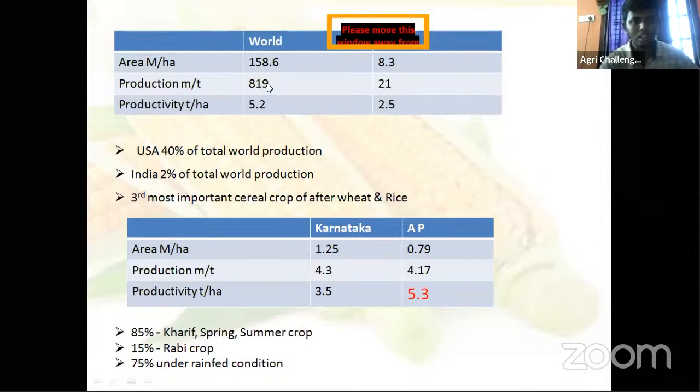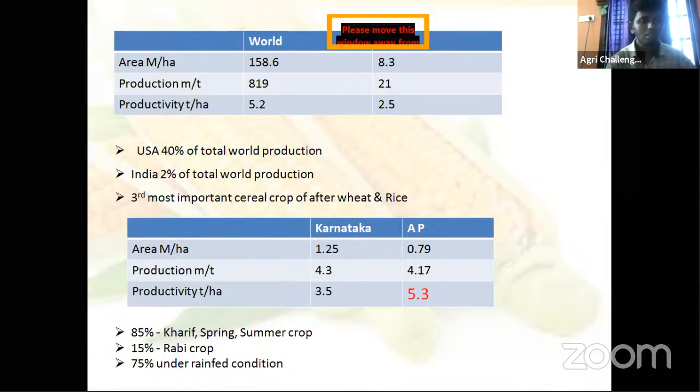Out of that, almost 350 plus is produced in America. India's 21 million tons is 2% of this 819. So maize priority is somewhat after wheat and rice. It comes under the third important crop among the cereals in India, and it is the third most important cereal crop after wheat and rice in the world.